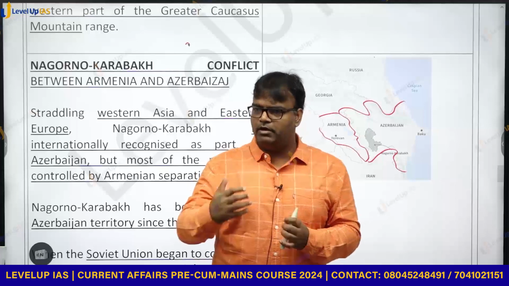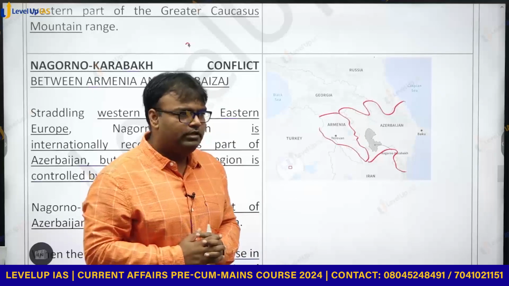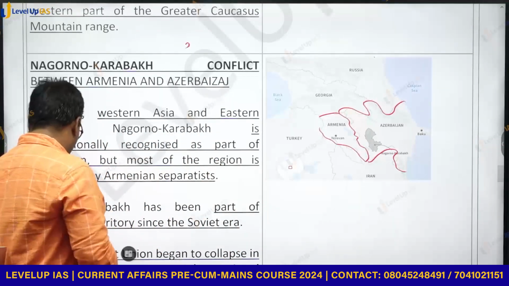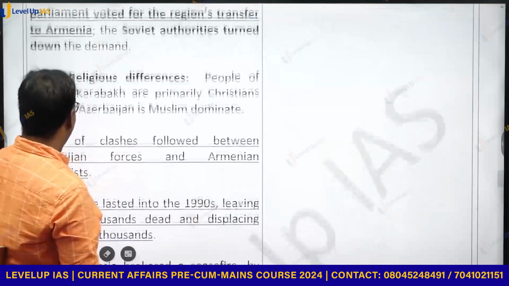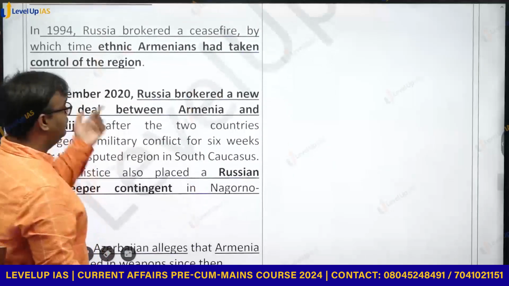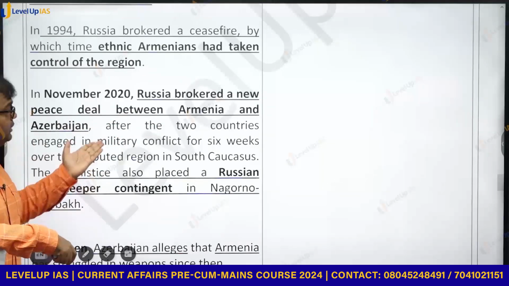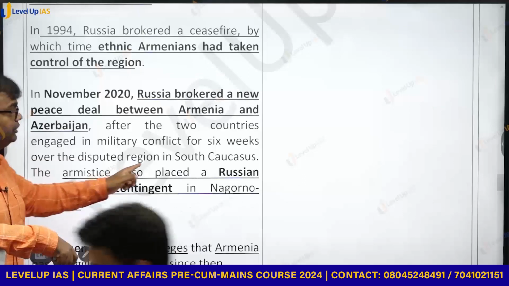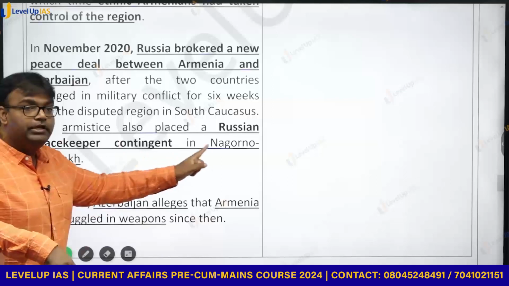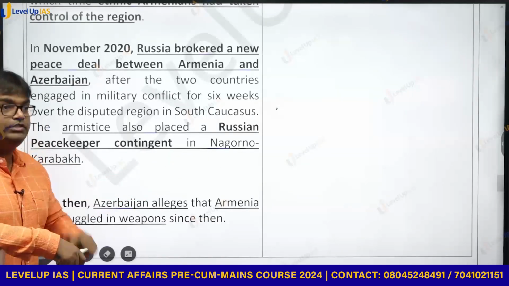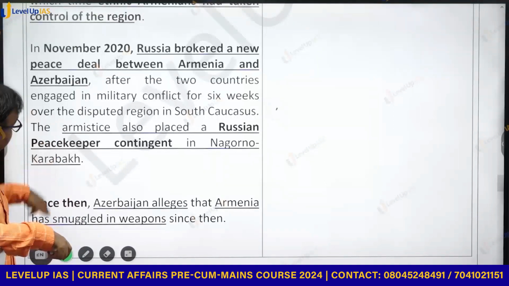This is why, for one reason or another, fighting keeps happening; Armenia and Azerbaijan keep fighting. Recently, not the 2023 incident, we'll come to that, but in 2020, Russia brokered a new peace deal between Armenia and Azerbaijan after they fought for almost 6 weeks over the disputed region in southern Caucasus. The armistice also placed a Russian peacekeeper contingent in the Nagorno-Karabakh region. Then what happened again in 2023?